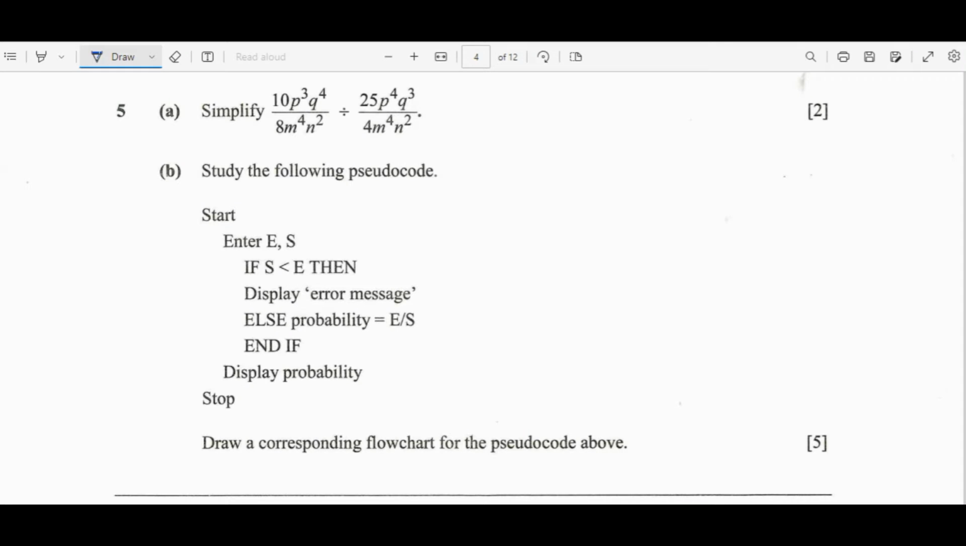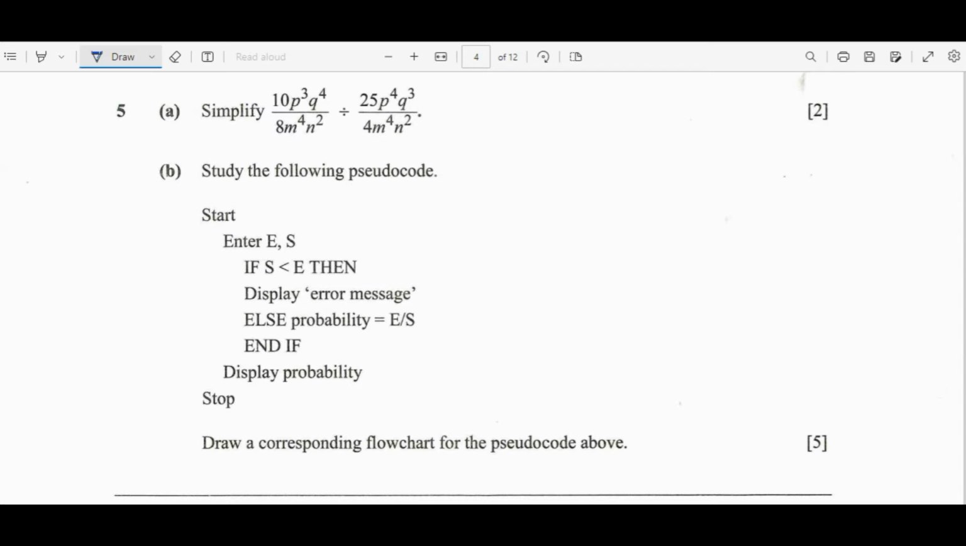Welcome folks. In this video we are going to look at some questions from Mathematics paper 2 for the year 2023 for the internals. Now we are starting from question 5. So 5a, we are told to simplify, which simply means to make it simple.